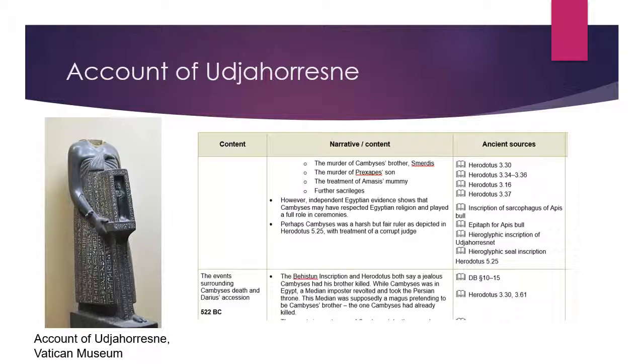Although Ujahorresnet worked under the reign of both Cambyses and Darius, I'm choosing to analyse this evidence within the context of Cambyses only, his foreign policy and his religious toleration. Many of the Greek sources included in the textbook note that Cambyses was a harsh ruler who took little regard of the religions and traditions of those he conquered.